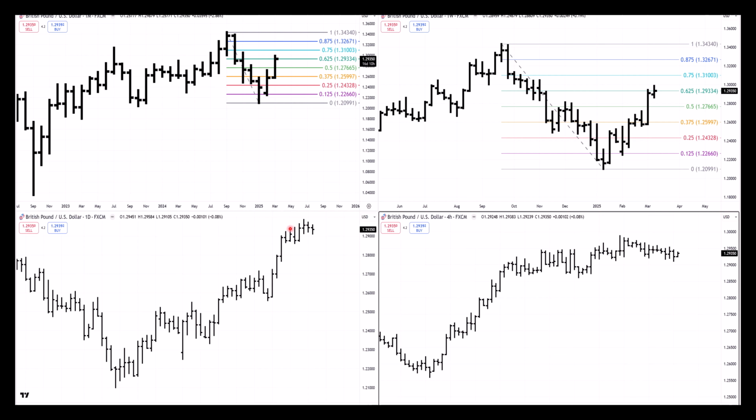In terms of the daily chart there, I was expecting a little bit of a pullback. We got a little bit of a pullback.